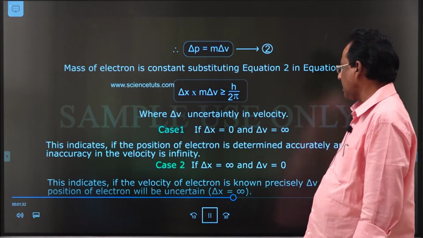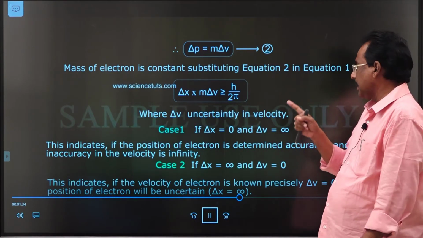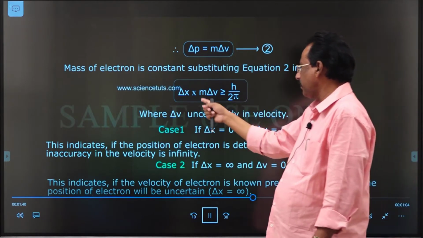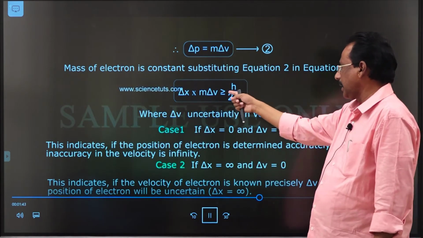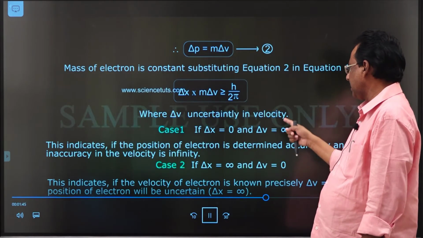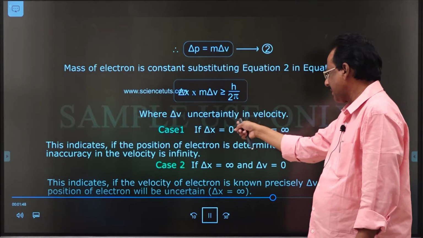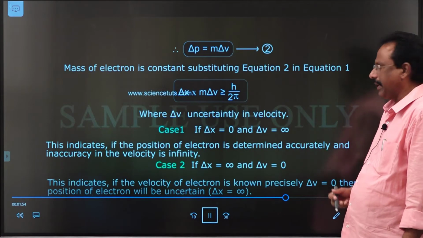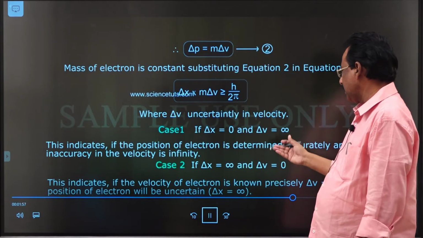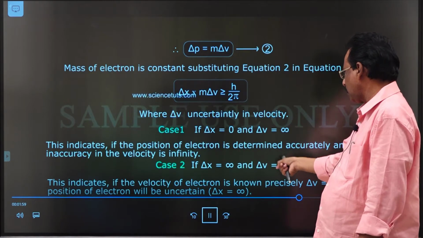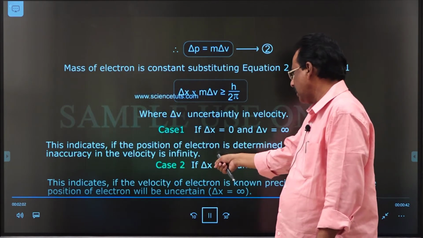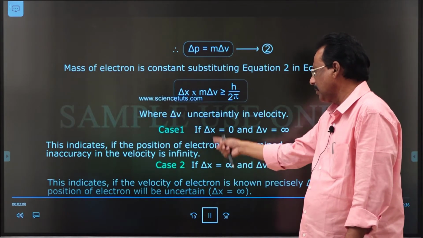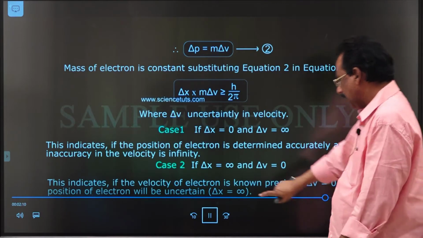From this expression, if one can determine the exact position of the particle like an electron, now delta x becomes 0. Now find out the uncertainty in the velocity, it becomes infinity. That means certainty in one factor introduces uncertainty in another factor. Or if one can determine the exact velocity of the particle like an electron, now delta v becomes 0 and delta x becomes infinity. That means certainty in one factor introduces uncertainty in the other factor.